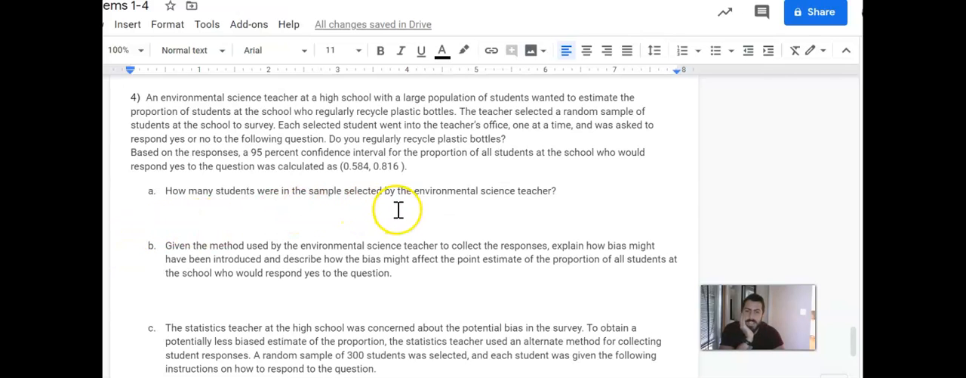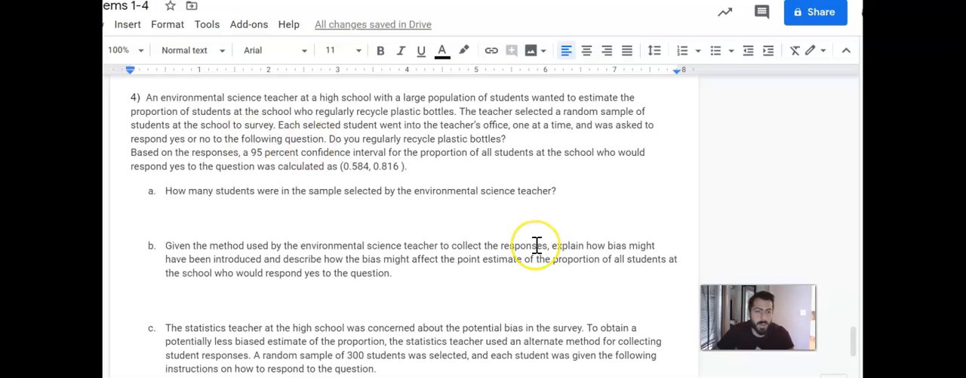How many students were in the sample selected by the environmental science teacher? Okay, so a couple of things to point out. First, this is a confidence interval for proportions. It says so right away. So that means instead of using the T interval stuff, we're going to be using the Z interval stuff. So that is important to remember. Second, we need to remember what the formula for a confidence interval for a sample proportion looks like.